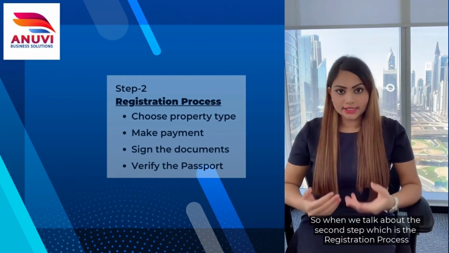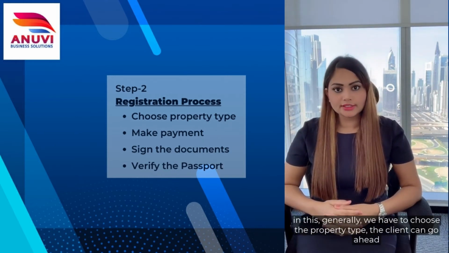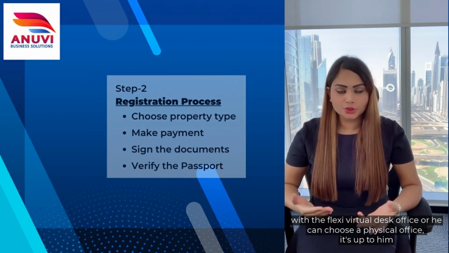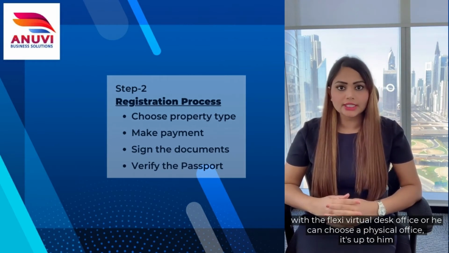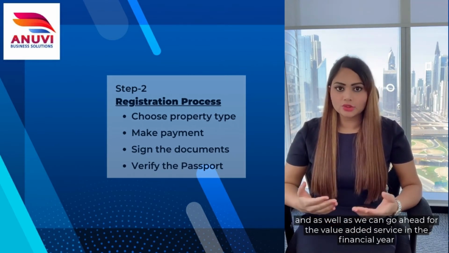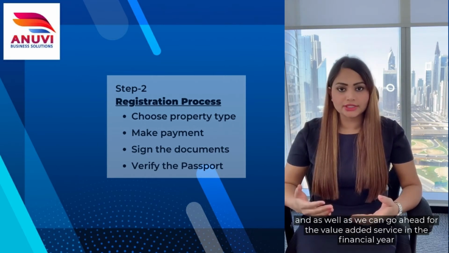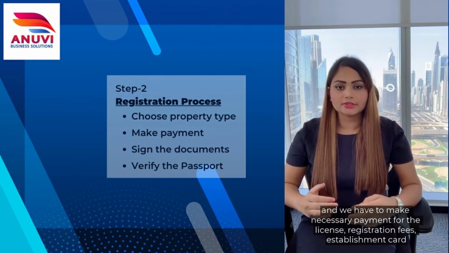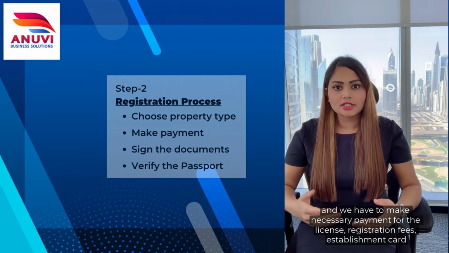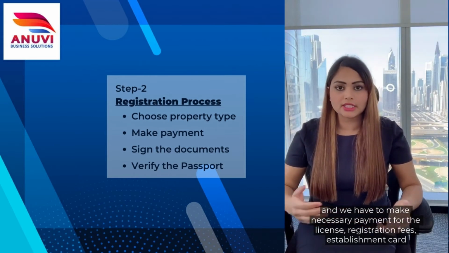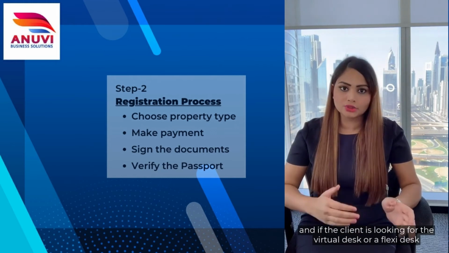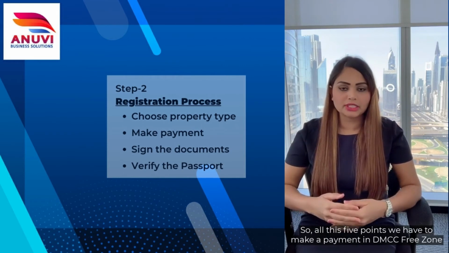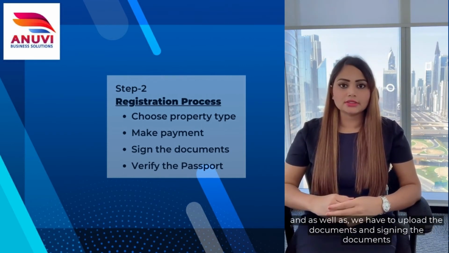When we talk about the second stage, which is the registration process, generally we have to choose the property type. The client can go ahead with a flexi virtual desk office, or he can choose a physical office. It's up to him. We can also go ahead with value added services and the financial year. The most important thing is that we have to make a payment in the registration stage: the license, the registration fees, the establishment card, and, if the client is choosing a virtual flexi desk, the fees for that as well. All these 5 points we have to pay in DMCC free zone, and we also have to